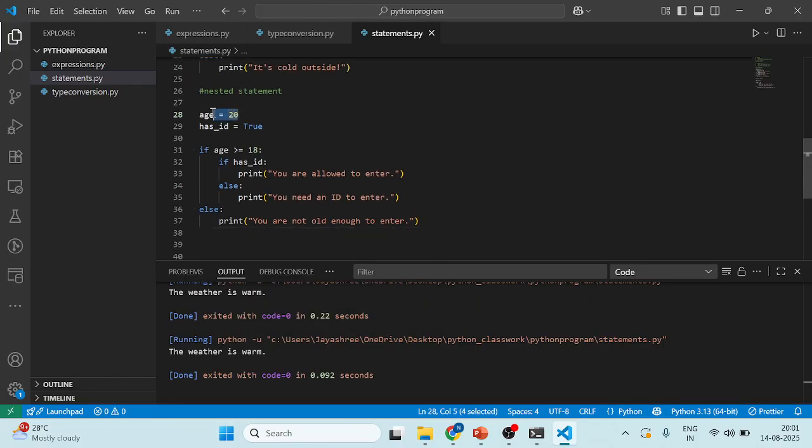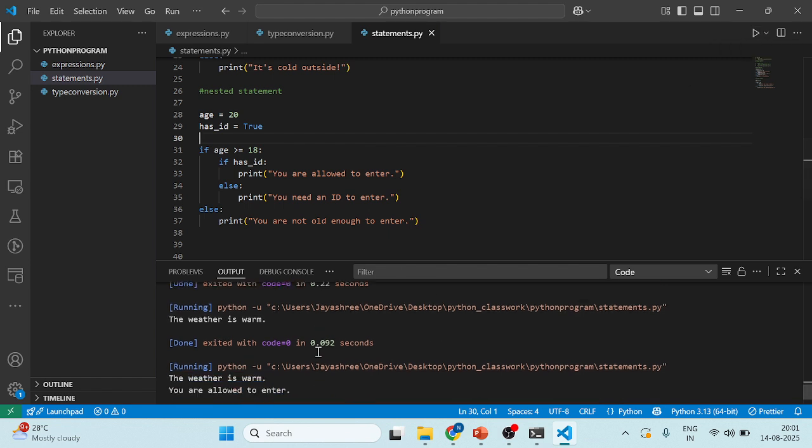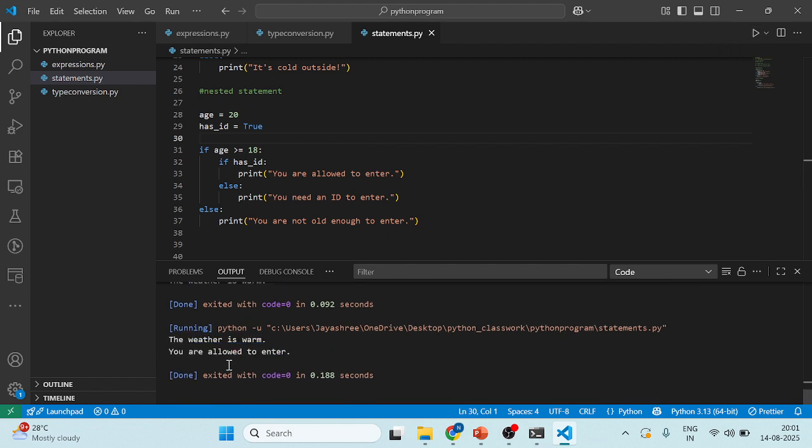I have declared age equal to 20 and as a boolean value I'm following. Okay, we will see what statement is printed here. We have taken two else and two if, so it is following the nested if. So: you are not allowed to enter. It is taking the else here only, so it will not allow entry. What you need is that the age should be greater than 18 and the ID something here.